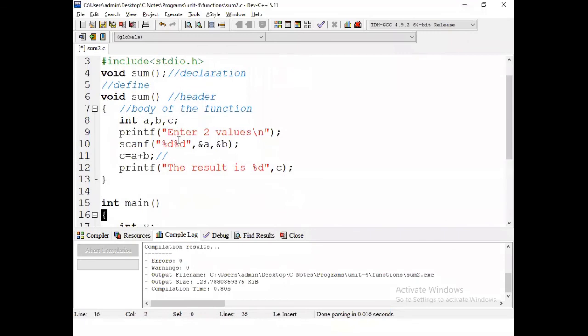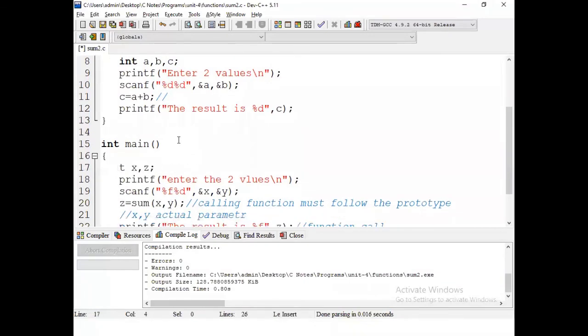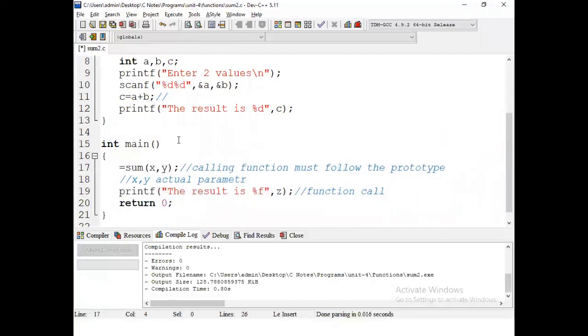Next, come to the main function. From the main function to sum function, we are not passing any variable. So no variable declarations are needed. We are not passing any variables.